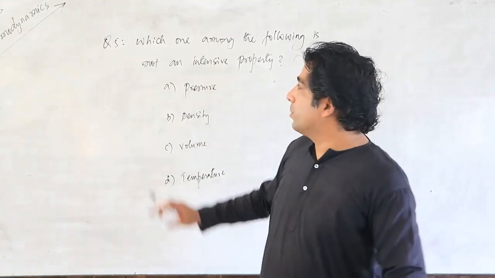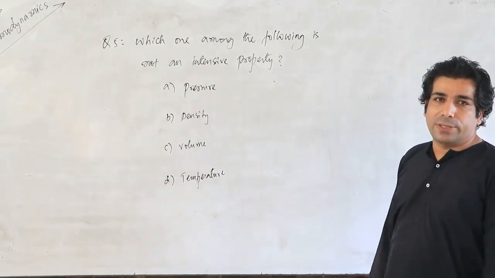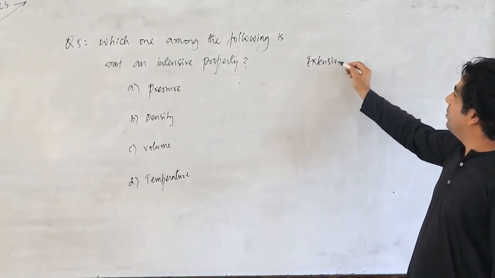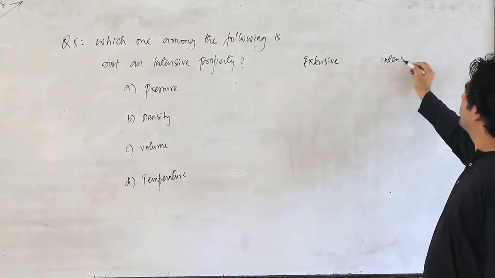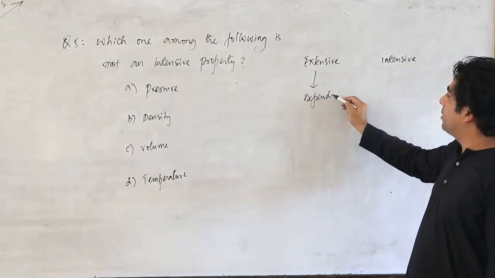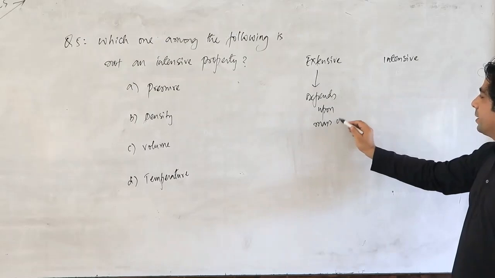So dear friends, let's go to question number 5. Which one among the following is not an intensive property? I told you that a property can be extensive or intensive. An extensive property depends upon mass or size of a matter.